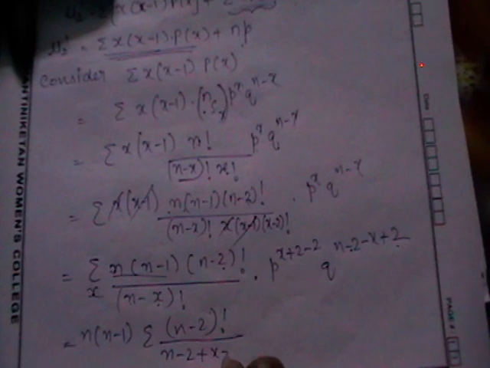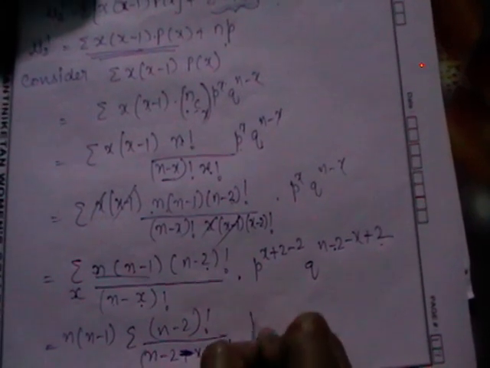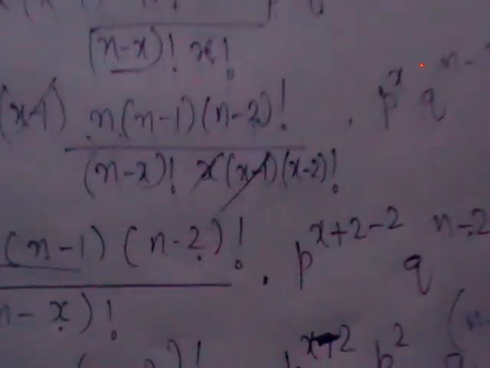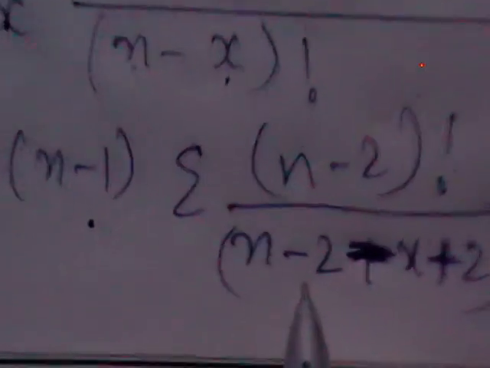Now here also you add and subtract minus 2 and plus 2. P power, I want to split this, p power x minus 2 into p square, q power n minus 2 minus x minus 2.